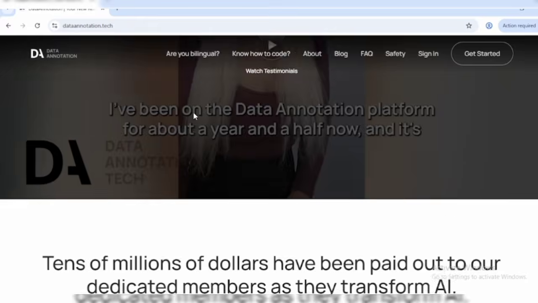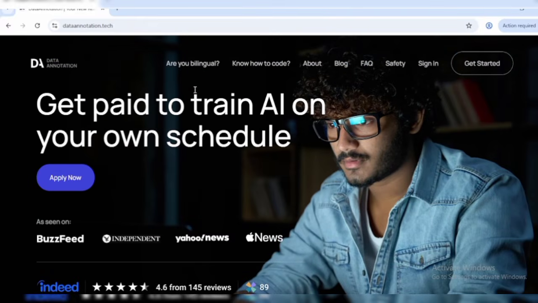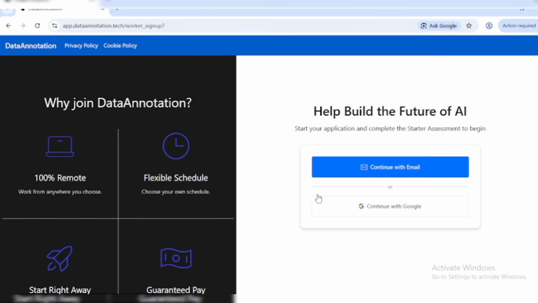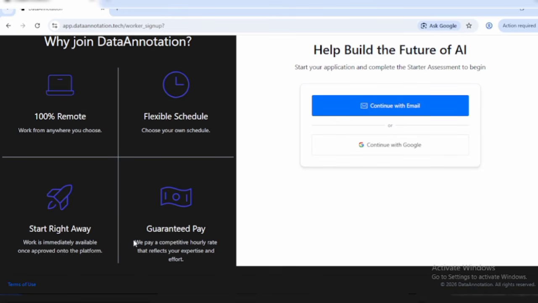All right, so now we are going to click on this apply now to actually get started. Right here, you can continue with your email or your Google. So why join Data Annotation? This is 100% remote, and they have a flexible schedule. Of course, you can start right away, and they have guaranteed pay right here.